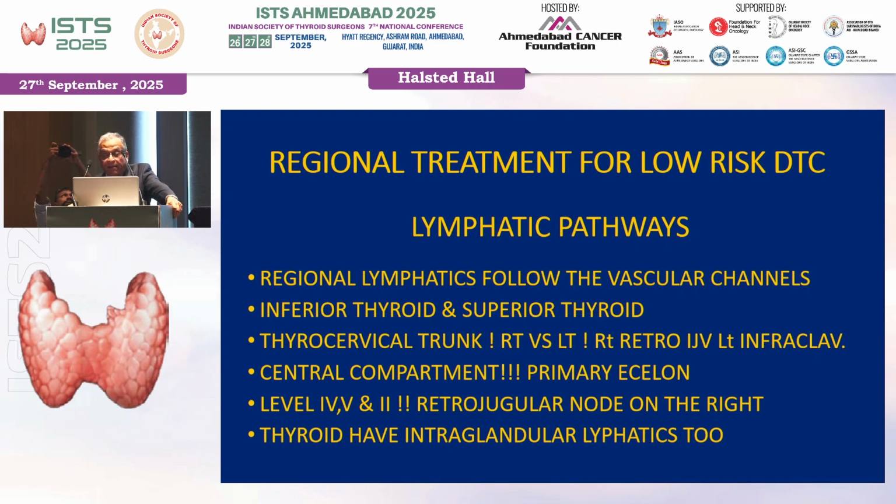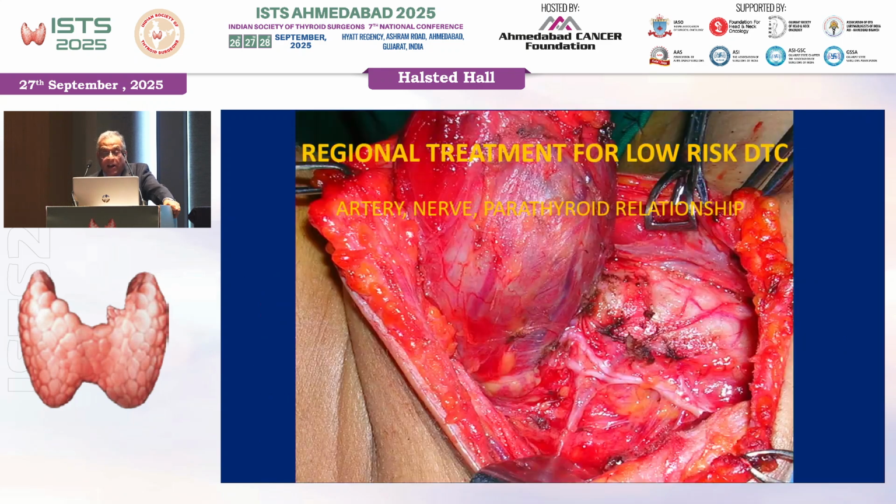Central compartment is the primary echelon. Levels 4, 5, 7 and retrojugular nodes are not exactly in the neck, and therefore we should understand the difference in lymphatic pattern. And thyroid also has intraglandular lymphatics.